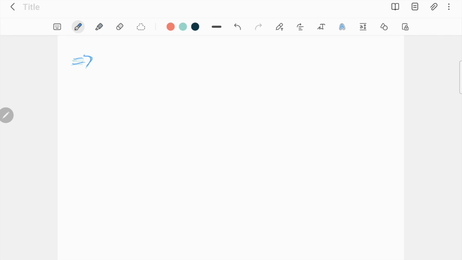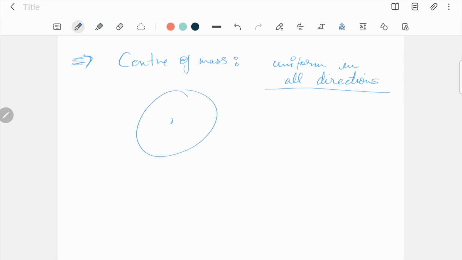So first, let's define what center of mass is and what center of gravity is, and what is the difference between the two. Center of mass is a point where mass distribution is considered to be uniform in all directions. If there is an apple, the center of mass of the apple would be the place from where the amount of matter packed in it is equally distributed in all directions. Now, because an apple is not of a uniform shape, if we take the center of mass of a circle, it would most definitely be its midpoint.